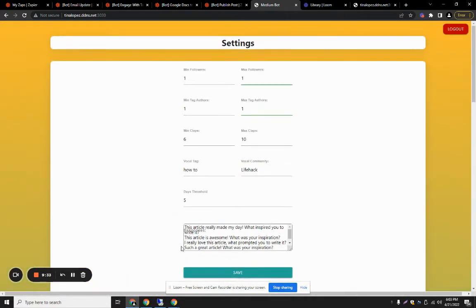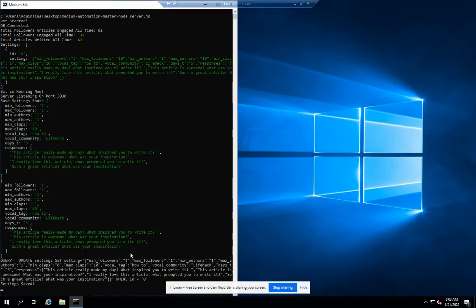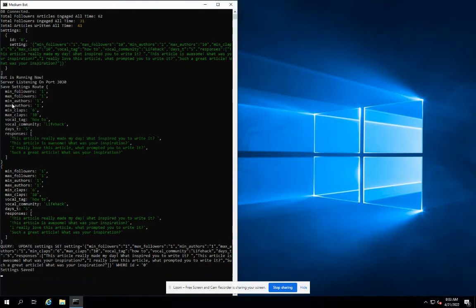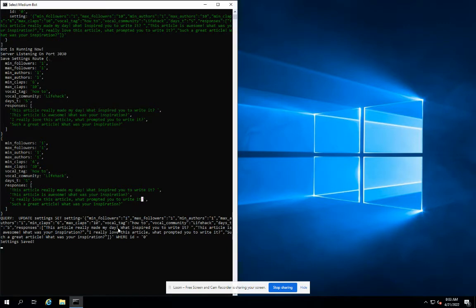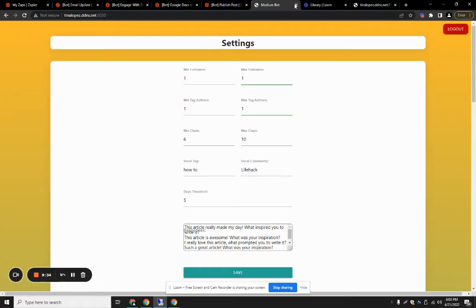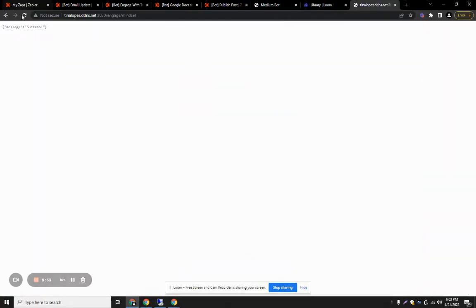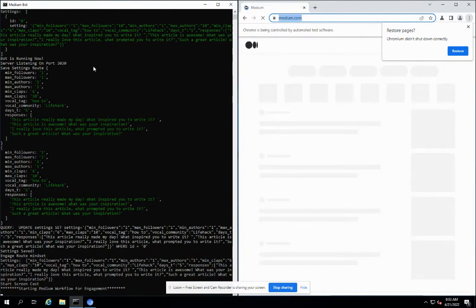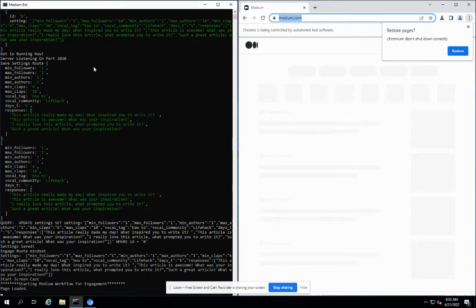Okay, the settings are saved successfully. As you can see, the save settings route was executed, and the settings are saved right now. So now what we can do is execute the bot, and let's see how it works. I have engaged the article with the mindset tag, so the bot will start the engagement with the tag article.